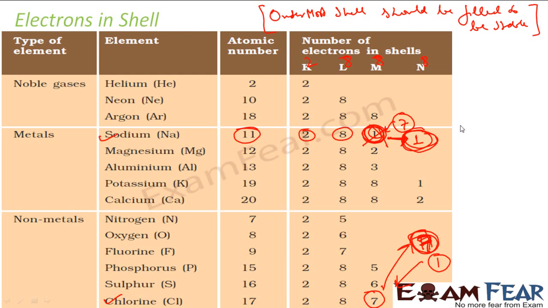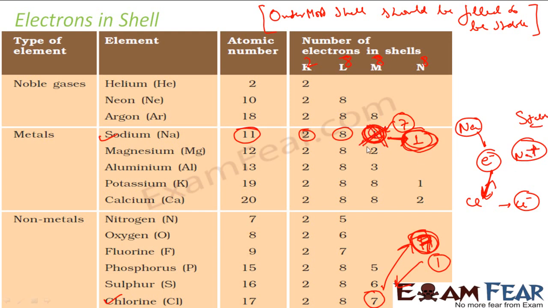The moment sodium comes and sodium is ready to give 1 electron and sodium becomes Na plus, this guy chlorine will take this electron and will become Cl minus. And this guy is stable. This guy is stable now. This guy is in a stable state, right? These guys are stable. Sodium is happy with giving 1 electron. By giving 1 electron, its outermost shell will have 8 now. It is happy. Chlorine will get 8. It will be happy. So that's the reason why the reaction happens.